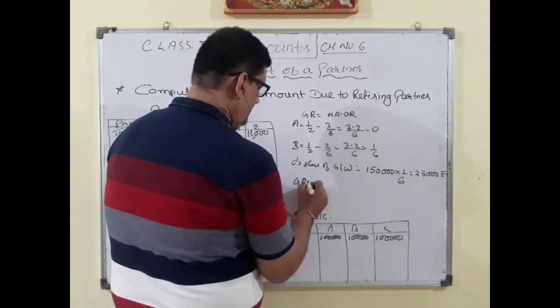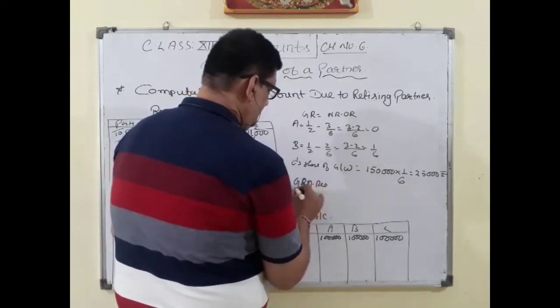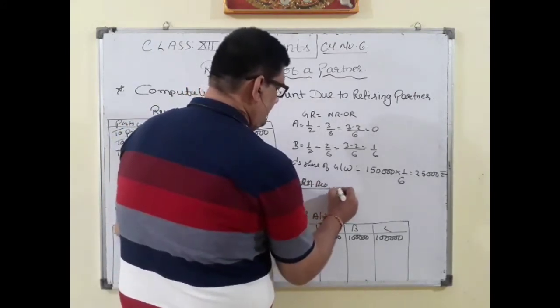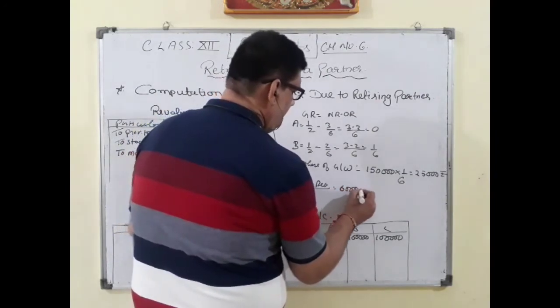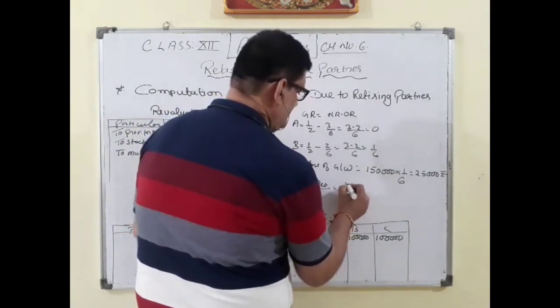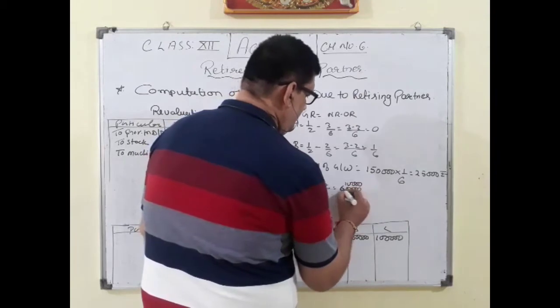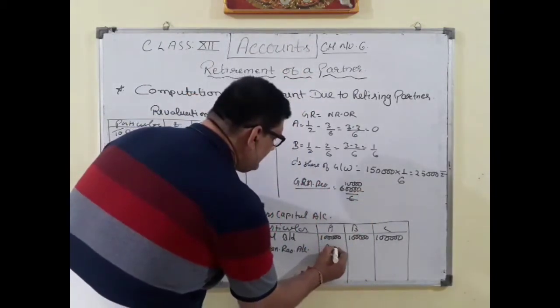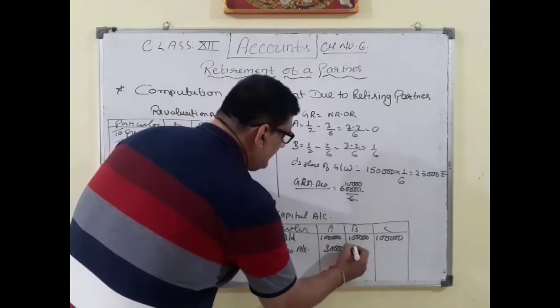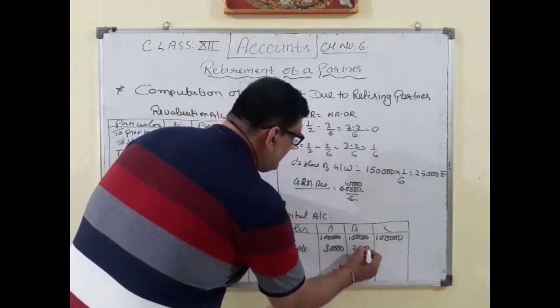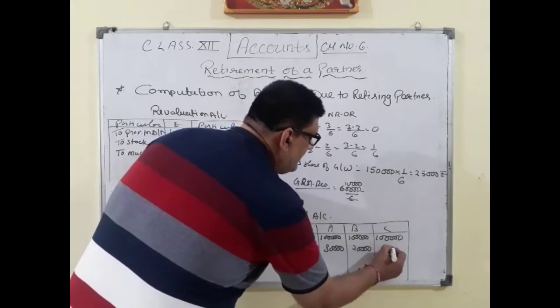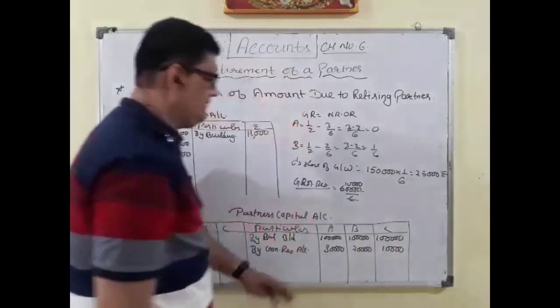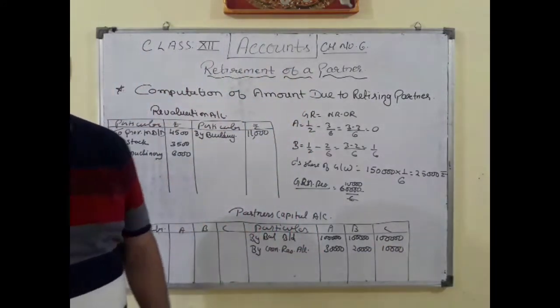So general reserve distribution: 60,000 divided by 6, so one part is 10,000 rupees. So 10,000 into 3, A will take 30,000. 10,000 into 2, B will take 20,000, and C will take 10,000. So this will be credited to their accounts respectively.